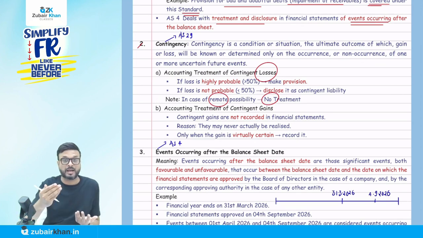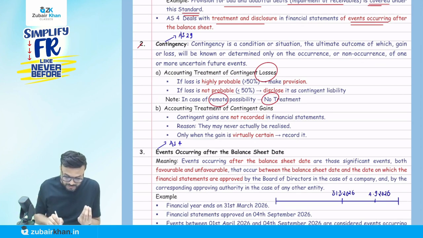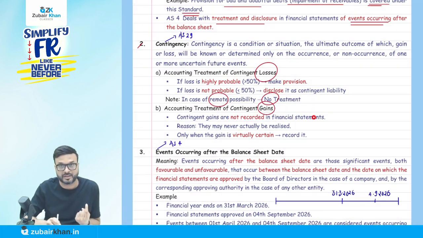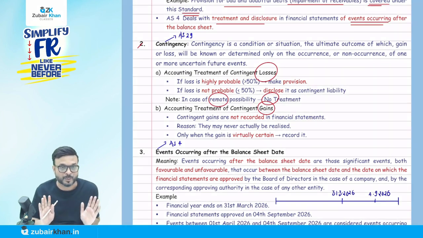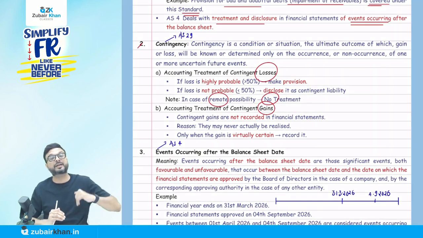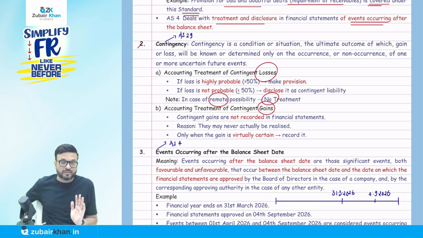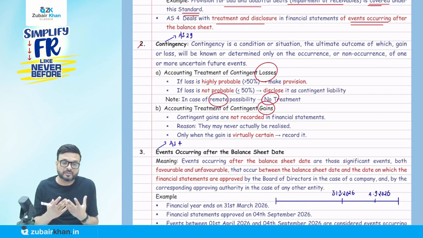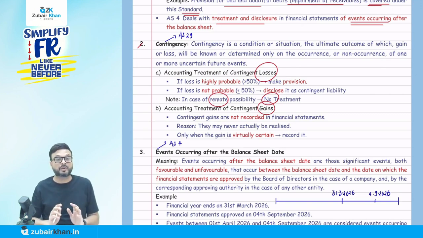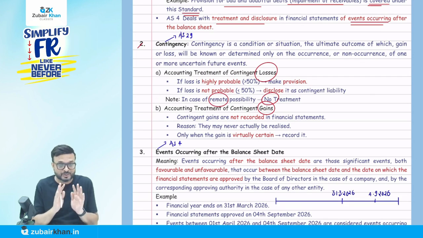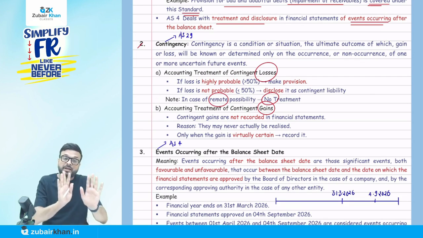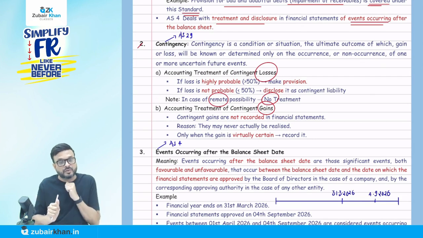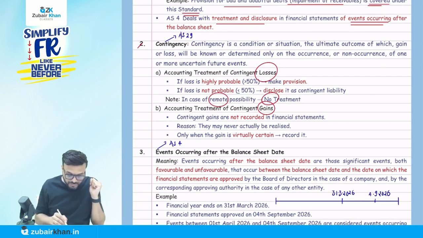But it might happen that there is a contingent gain, so we might win the case. They say contingent gains are not recorded in the financial statements. Why? You know the conservatism approach: expected losses we have to record. If the probability is more than 50%, we record it as a provision. But if we are going to win the case, we don't record the gain in the books of account, because it might happen that we may lose. Conservatism says record expected losses, not gains. So when should we record this contingent gain? Only when it is realized, or virtually certain to be realized.